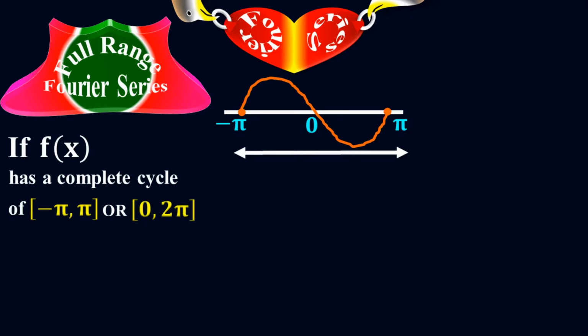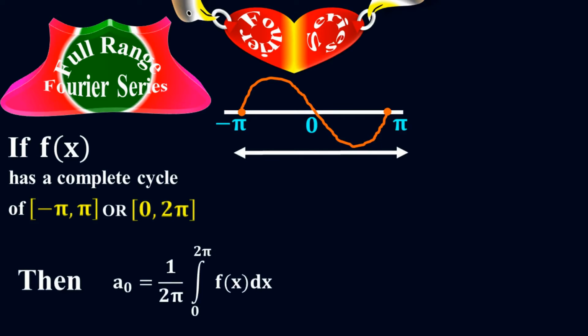If you reflect back, we had half-range sine series, which means that there was only sine function. And similarly, we had half-range cosine series, where we had only cosine function. Here we have full-range Fourier series, which means that we have both sine and cosine functions here, because we talk about the complete cycle. So if the function has a complete cycle, then a sub naught equals 1 over 2 pi times the integral of f of x dx with a range from 0 to 2 pi.